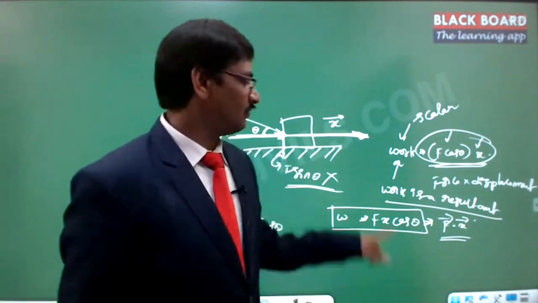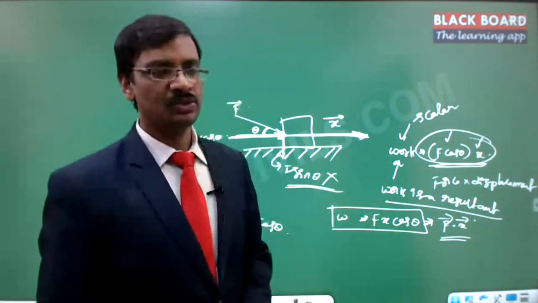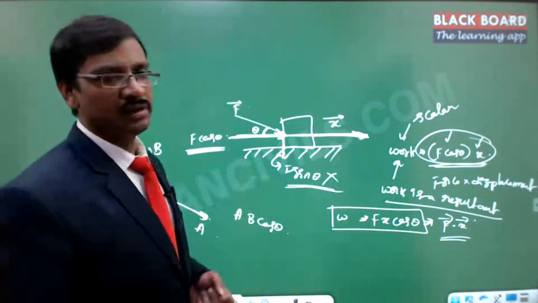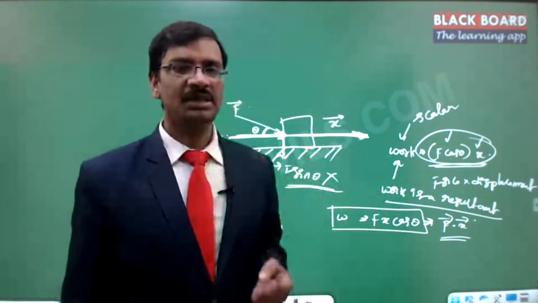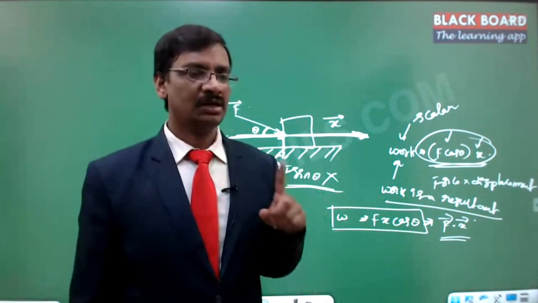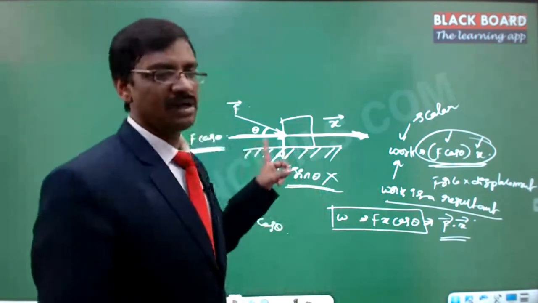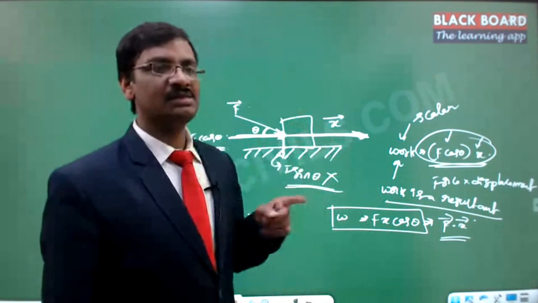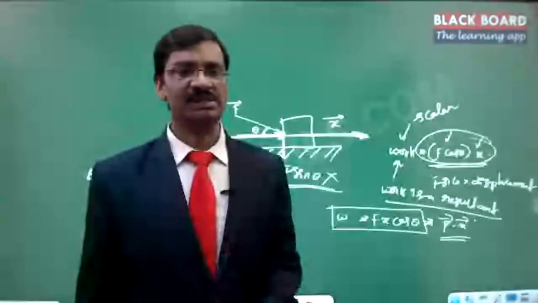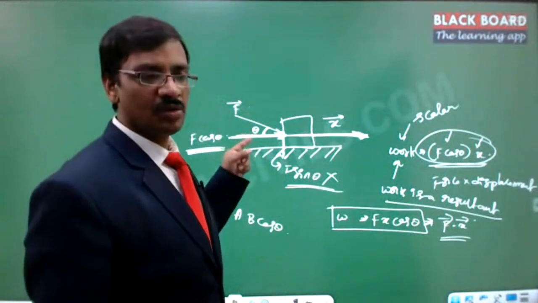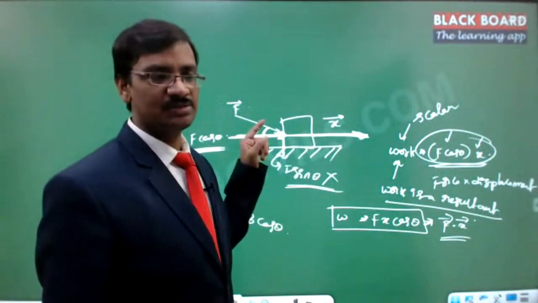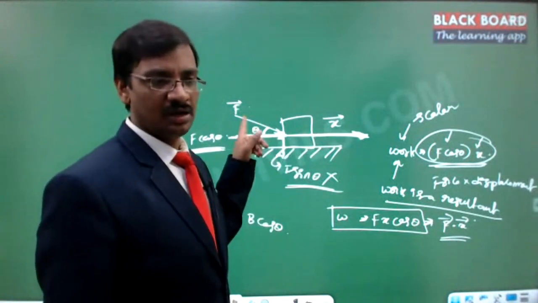That's exactly the reason work comes as a scalar. So here we concluded that if at all the cos theta component is essential, that cos theta component will always be in the direction of the other vector. Hence the result of the product will always be a scalar. That is the fundamental understanding. And the essential component which is responsible for making this displacement is f cos theta only, not the complete f.